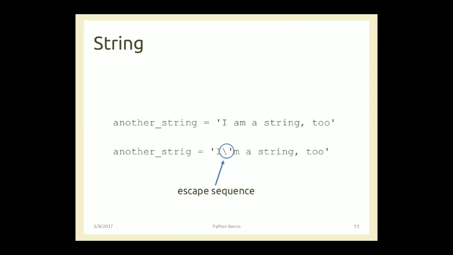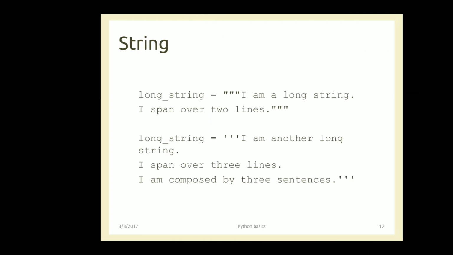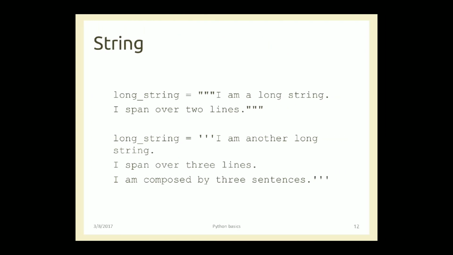So how to correct this? By using the escape sequence. So this is the advantage of the special character. If you want to suppress the meaning of this special character single quote, we have to use a backslash. This is known as the escape sequence. So the importance is, if in my string I want to use any apostrophe, right? So to suppress the meaning of this special character single quote, I have to use an escape sequence. Okay, so this string will be correct then. And this is all we know, that strings can either be enclosed in triple double quotes or triple single quotes like this. Two examples are given for long string.